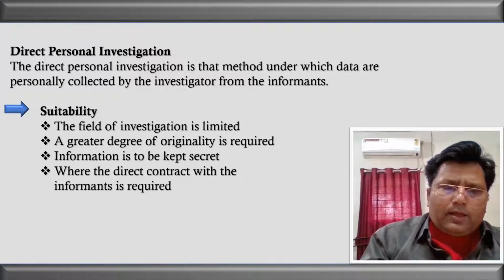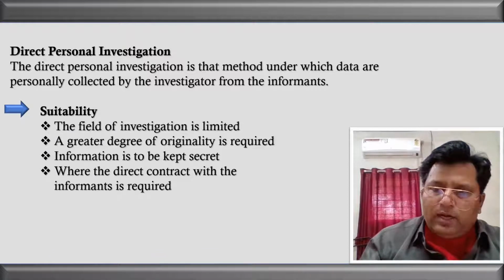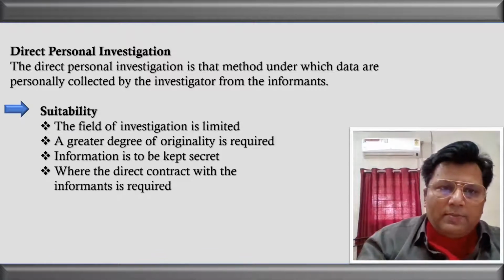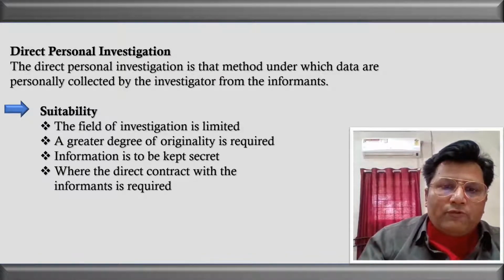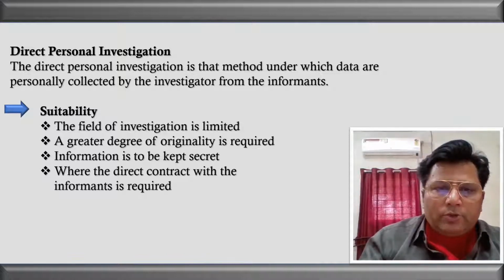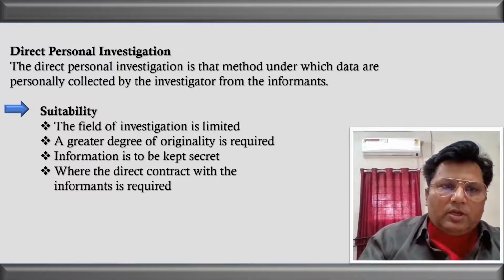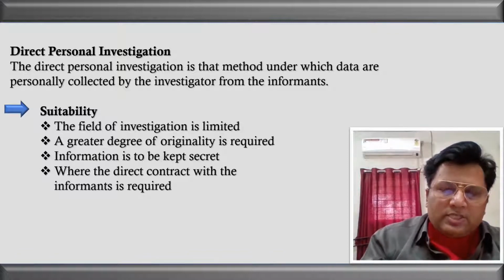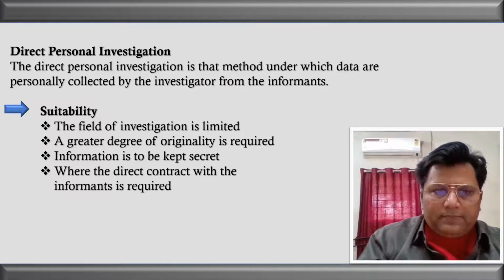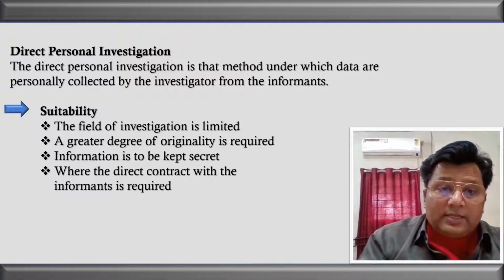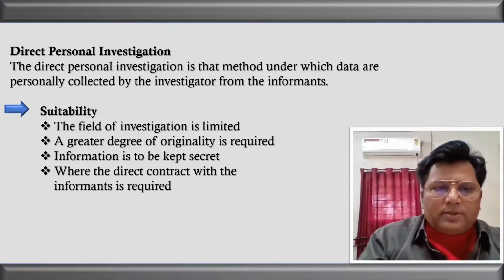Listen, the suitability is where the field of investigation is very limited. Where the area of investigation is very limited, we can think of direct personal investigation. Second is where the degree of originality is needed, where according to our own specification we need the information. We ourselves go and fetch the information from the informant, so we apply the direct personal investigation there. Next is where the information has to be kept secret, where secrecy has to be maintained. We opt for the direct personal investigation method. The next one is where direct contact is mandatory. There we apply the direct personal investigation.